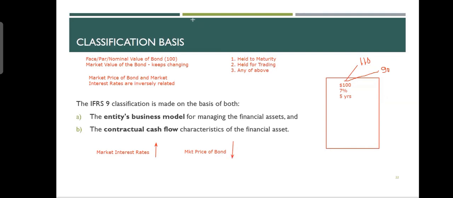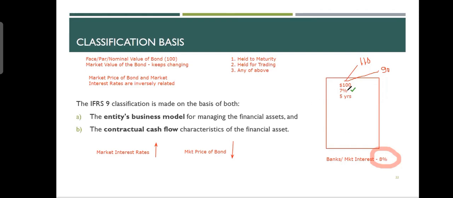Why does this happen? Listen, imagine that the banks, market interest rate means primarily coming from the banks, which I call market interest rate, is 8%. So banks are telling people, you come and deposit money in a bank and we will give you 8%. So when banks are offering 8%, who in the world would be interested in keeping money with this bond? Because the bond is giving 7%. Investors want better returns. Investors are looking for better opportunities for their money. The bank has just announced that it is going to give 8%. So what will happen? Everybody would start selling the bond and start putting money into the bank.